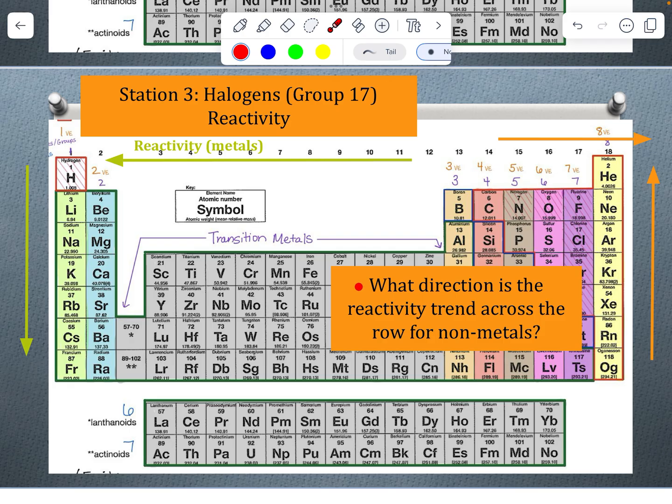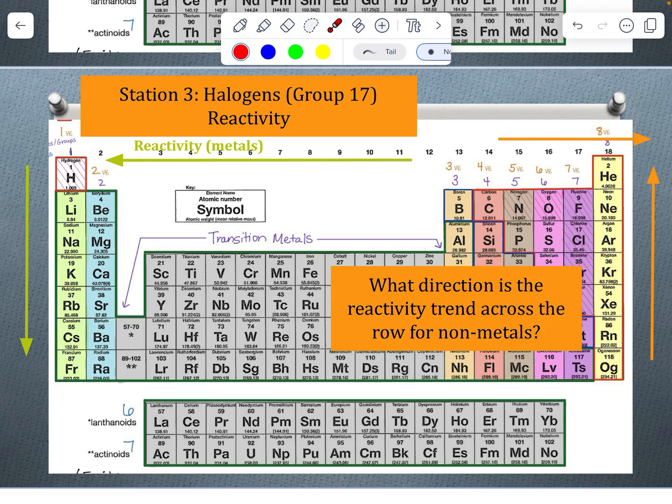And then this is asking, what direction is the reactivity trend across the row for a nonmetal? Well, if we think about that Coulombic force, fluorine has more protons than oxygen, so that Coulombic force is going to be greater, meaning that fluorine's going to have more charge to gain that 1 electron. But also fluorine is closer to the octet. It has 7 valence electrons, so it only needs to gain 1 more to get to that octet, where oxygen needs to gain 2 more.